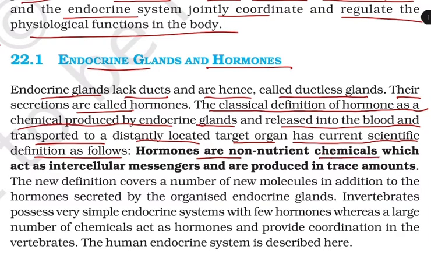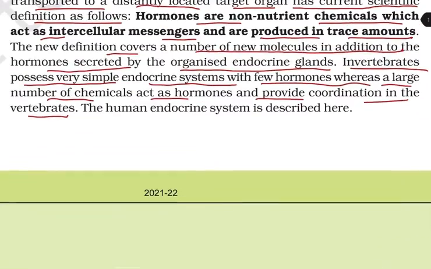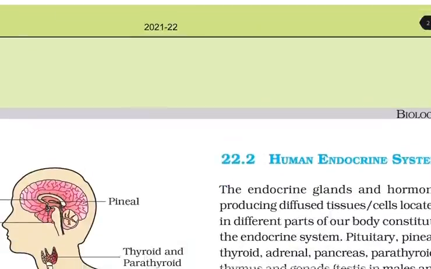Hormones are non-nutrient chemicals which act as intercellular messengers and are produced in trace amounts. The new definition covers a number of new molecules in addition to the hormones secreted by the organized endocrine glands. Invertebrates possess a very simple endocrine system with a few hormones, whereas a large number of chemicals act as hormones and provide coordination in the vertebrates. The human endocrine system is described here.